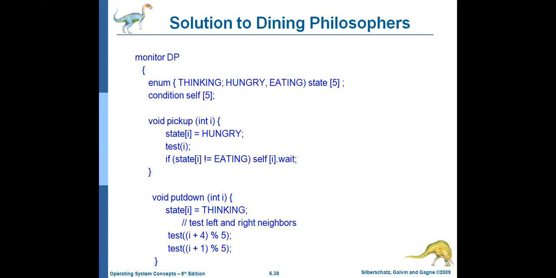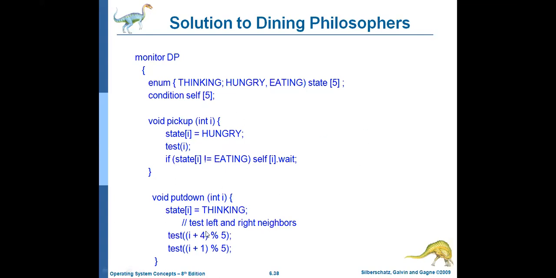So he has to give a chance to other philosophers. That means after eating, what he has to do? He has to put down the chopsticks. So immediately put down code. What is put down code? Whenever the philosopher completes its eating, he will be again moved to the thinking state, that is state of I equal to thinking.